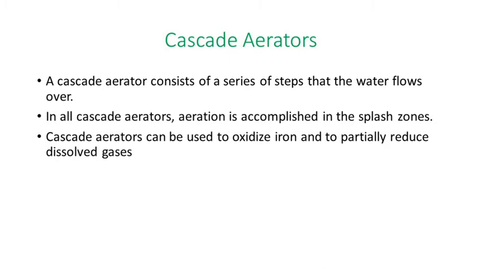The steps may be made of cement or metal, and when the water mixes with air it gets purified by the time it reaches ground level. In all cascade aerators, aeration is accomplished in the splash zone, and cascade aerators can be used to oxidize iron and to partially reduce dissolved gases.